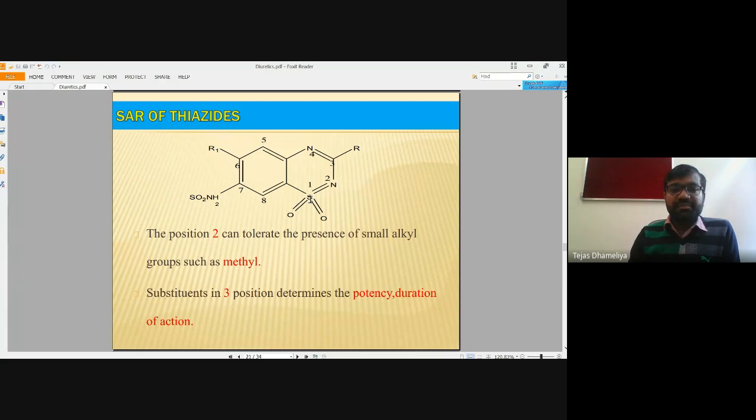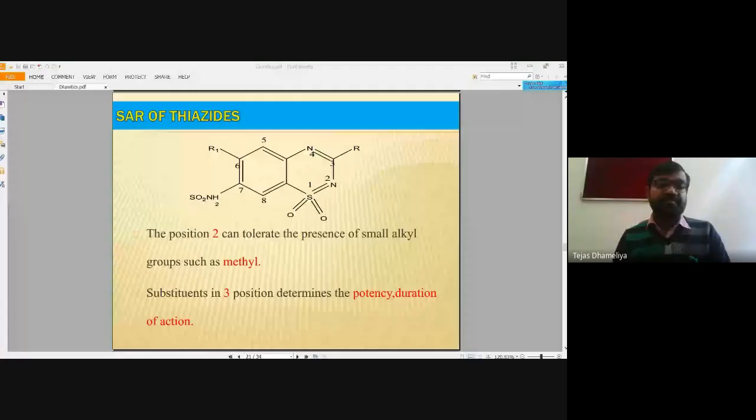Okay, so position number 2, which can tolerate the presence of substituents.